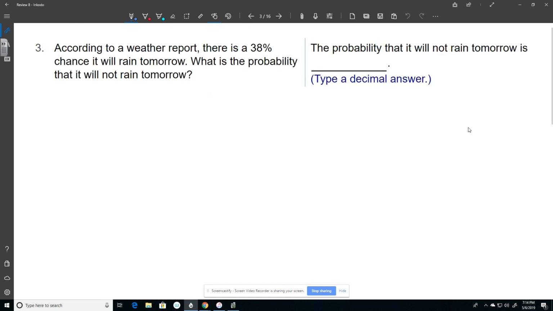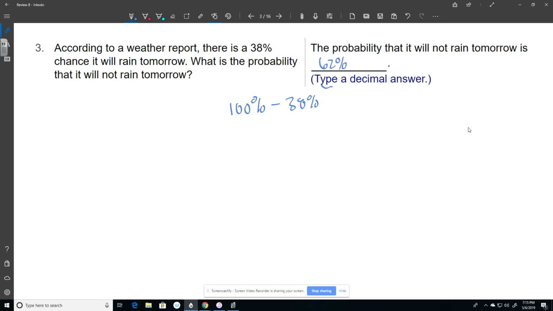All right, number 3. According to a weather report, there is a 38% chance it will rain tomorrow. What is the probability that it will not rain tomorrow? A little embarrassed that you're watching the review for this question, but if there's a 38% chance it's going to rain, the rest is the chance that it's not going to rain. So all I do is take 100% minus 38%, and I get 62%.